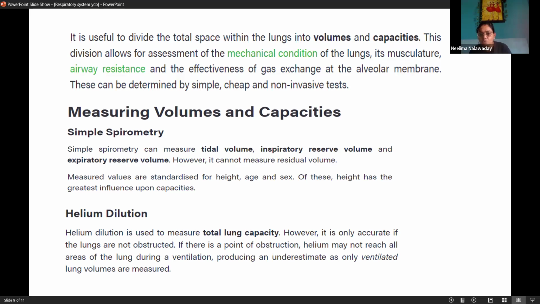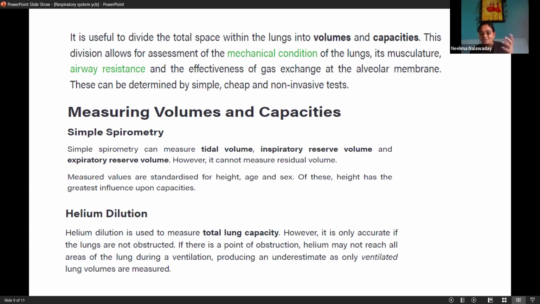But we should know the basic things: how they measure whether our lungs are healthy or not, what are the normal capacities and normal volumes of our lungs, and how they measure, spirometer and helium dilution. Two common methods are there. No need to go into detail about that.